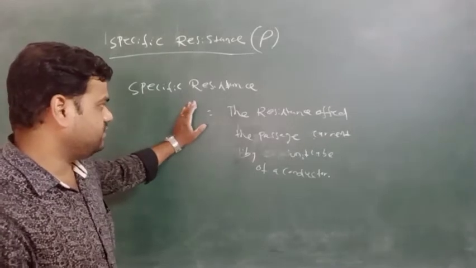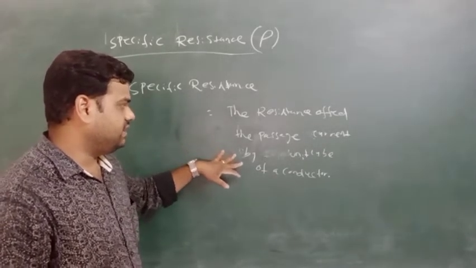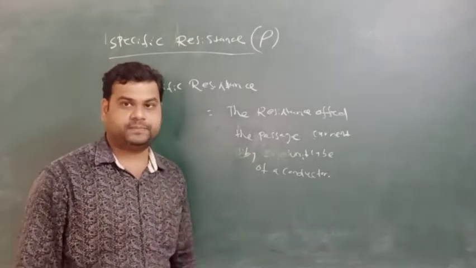So specific resistance is equal to the resistance offered to the passage of current by a unit cube of a conductor.